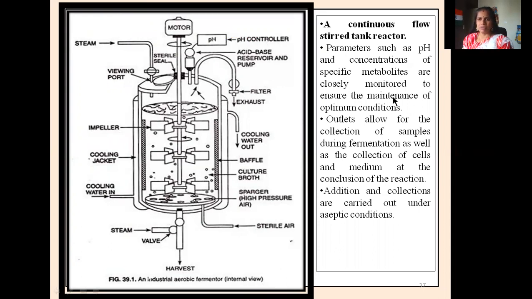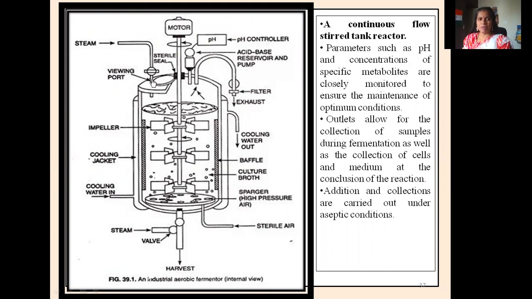You can also focus on this, the harvest or product recovery, and you can see here the steam inlet and cooling water in, cooling jacket, and impellers. These are impellers. In theory class you have studied impellers, agitators, which were explained in detail. You can go through that, anti-foaming agents, and the sparger.